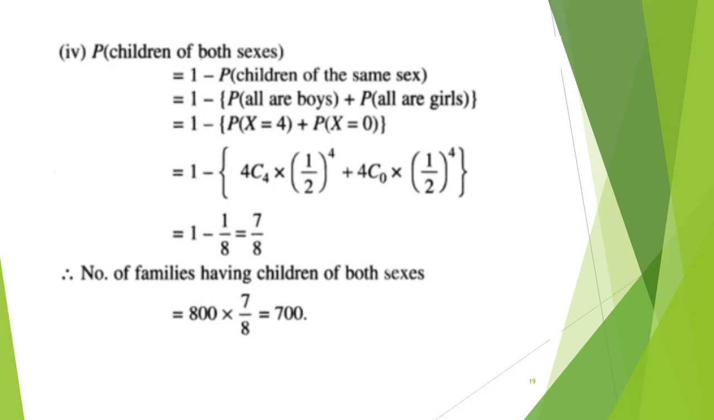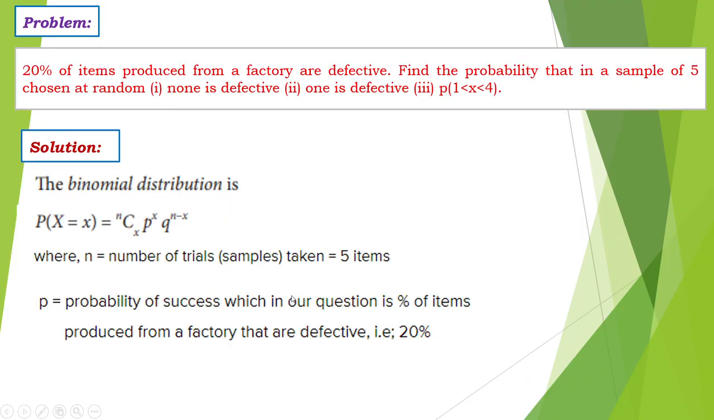Next, we have to find the probability of children of both sexes. So we have to subtract from 1 the probability of children of the same sex, that is, all are boys or all are girls. All are girls means x is equal to 0. All are boys means x is equal to 4. So substitute in the binomial expression, we get the final answer 7 by 8. For 800 families, the answer is 700.